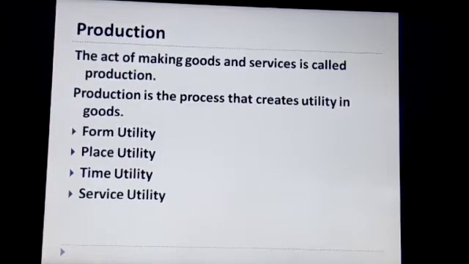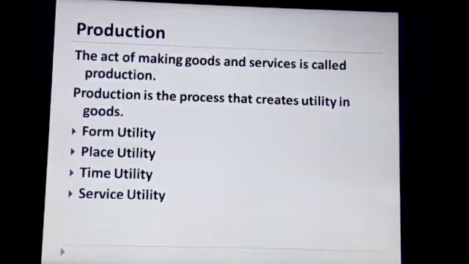Coming to time utility, there is a time lag between the production of a good and the consumption of a good. When a good is produced and when it is consumed, there is a time gap, and that time gap is fulfilled by time utility. That is warehousing. Wheat is produced in a particular season, but it is consumed the whole year.